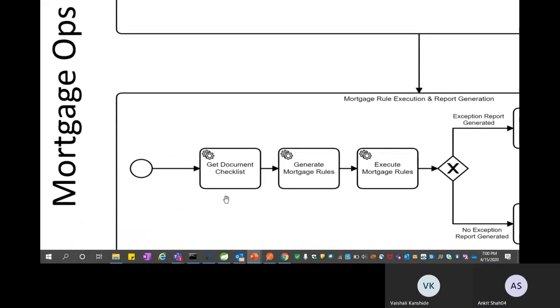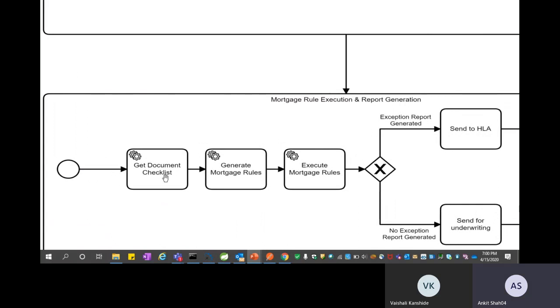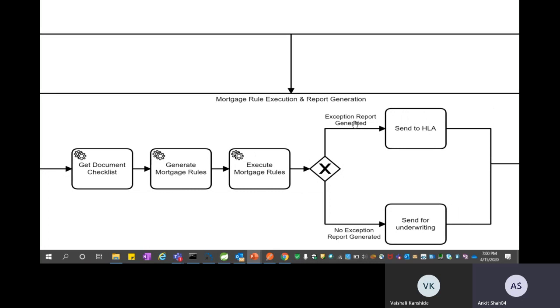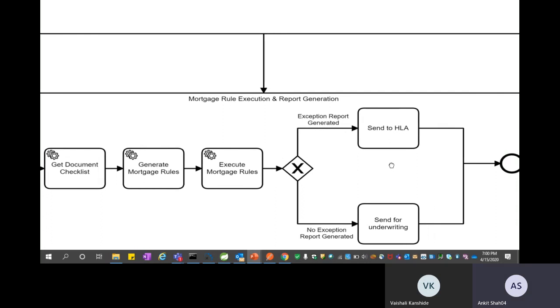In this particular scenario, you would get the document checklist from the backend system. We would generate the rules and we would execute the rules. And once the rules get executed, an exception report gets generated. An exception report in our case right now, there is no exception report, and hence the application would go for underwriting. So this is where the underwriter takes a decision on the amount of the loan, the risk in a loan, and then would like to get back to the borrower on how much loan can be sanctioned to the borrower. So that's the scenario that we just executed.